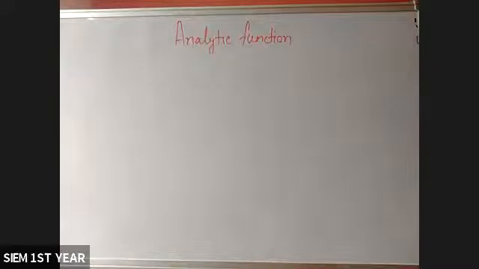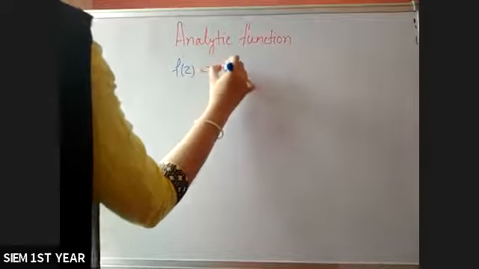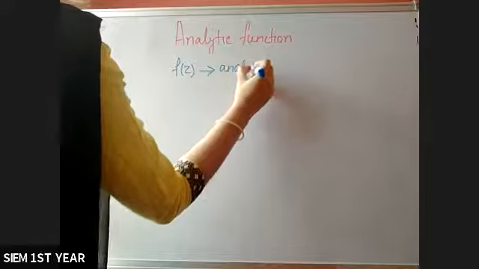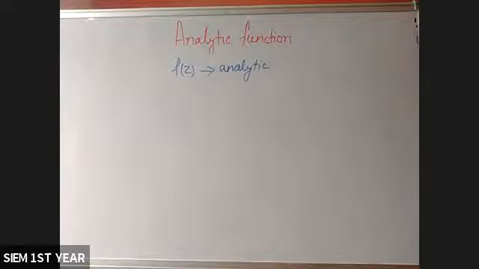The statement is: if any function f of z is analytic, then the functions u and v will be conjugate harmonic functions.